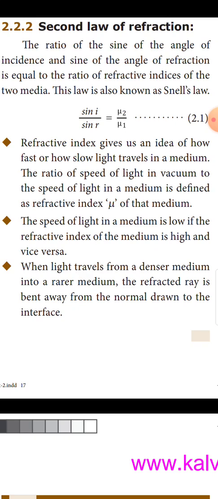The speed of light in a medium is low if the refractive index of the medium is high, and vice versa.